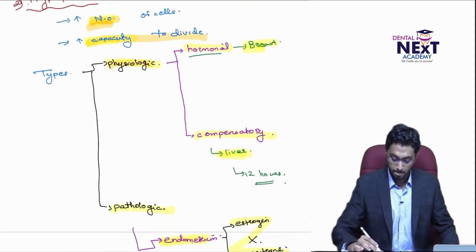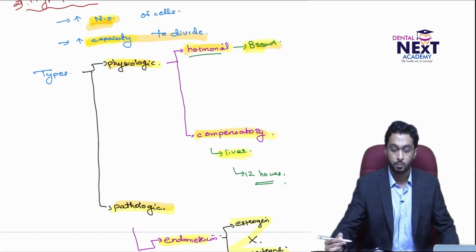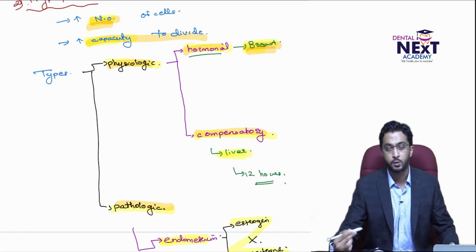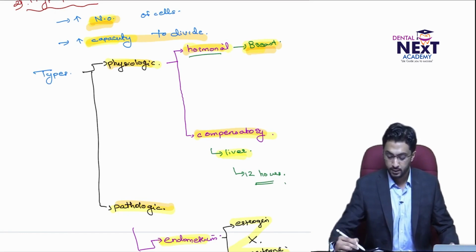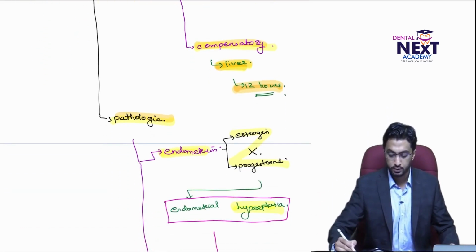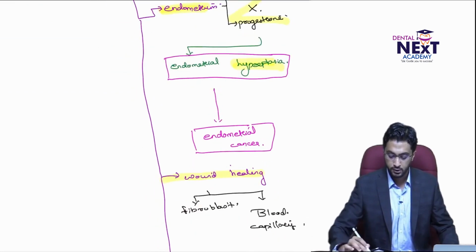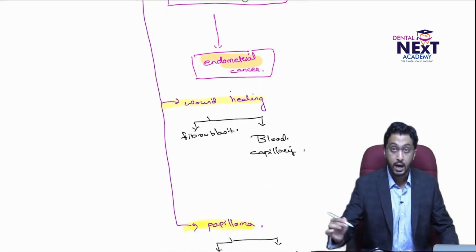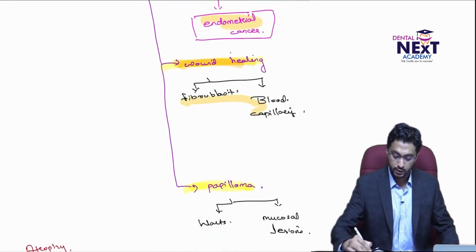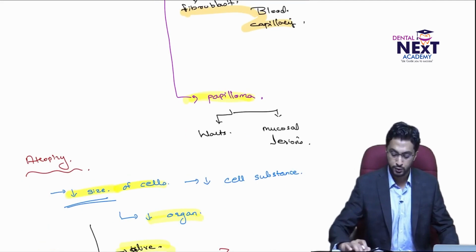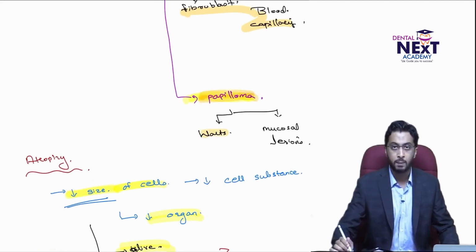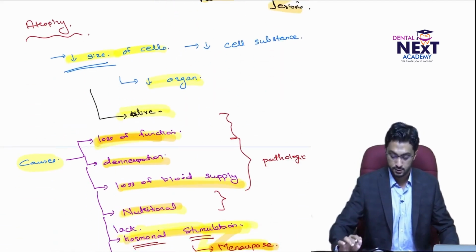So two types, physiologic and pathologic. Physiologic are of two types again, compensatory and hormonal. Hormonal is seen in breast, under hormonal influence the glandular cells undergo hyperplasia. Then compensatory, in the liver, within 12 hours the hyperplasia starts. Pathologic, you have three examples. One is endometrium undergoing endometrial hyperplasia, second is wound healing, where fibroblasts and blood capillaries undergo hyperplasia, and finally the viral papillomas, where warts and mucosal lesions happen.